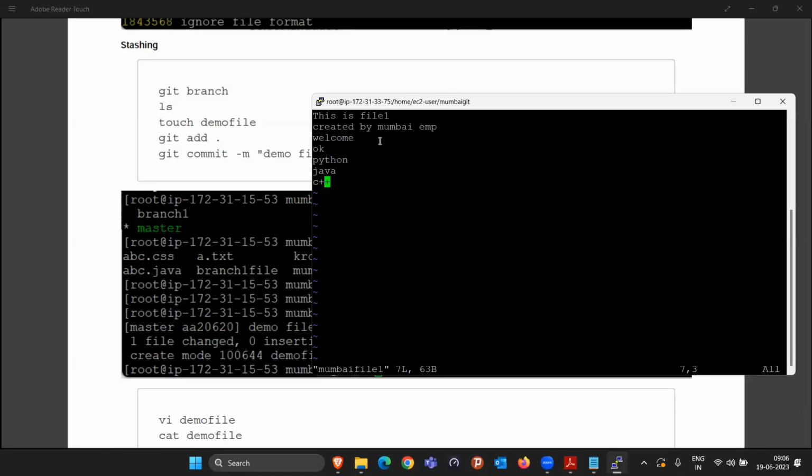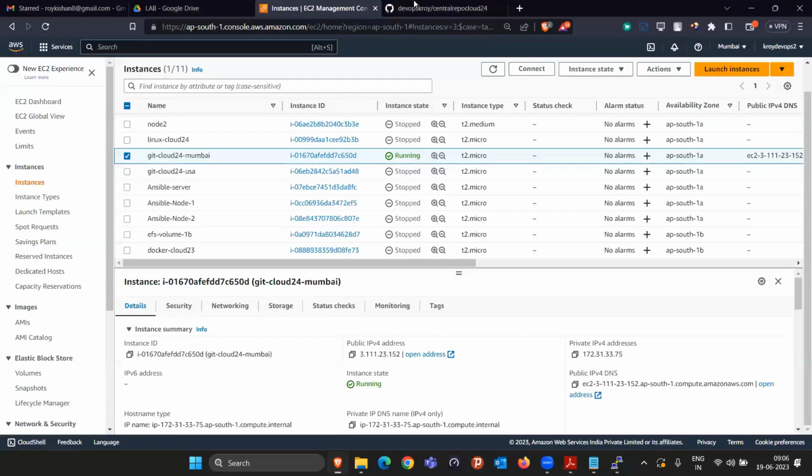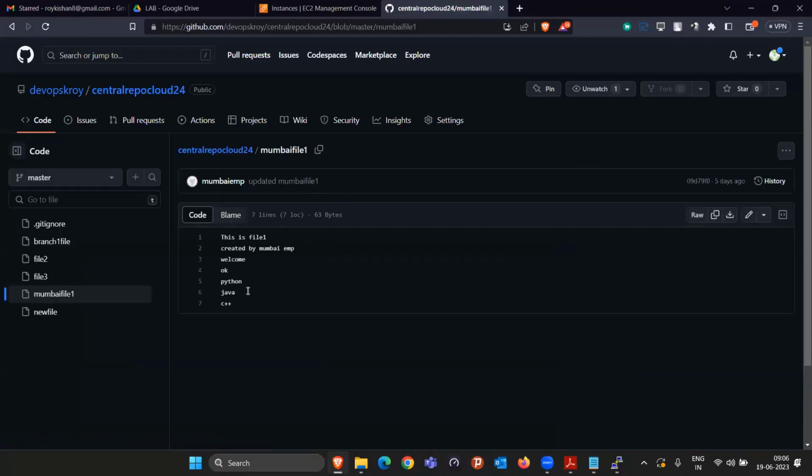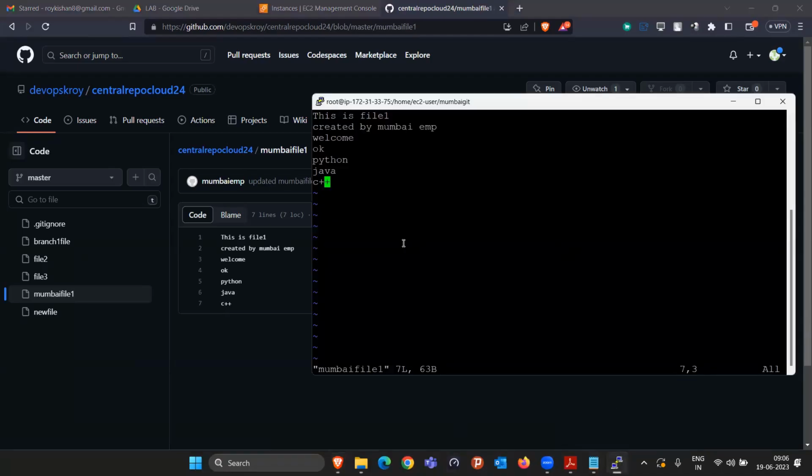Now this file is already committed. You can verify it here also, that Mumbai file one is already committed and it has exactly 7 lines. Now the question is, the manager asked you to add some extra changes, an extra feature, inside this particular file. So what I will do, I will start to write the code after the 7th line.